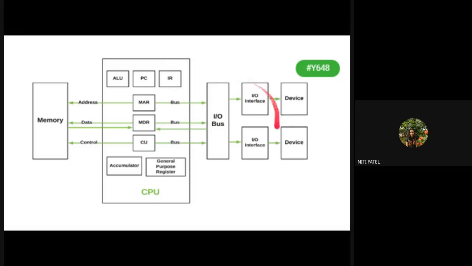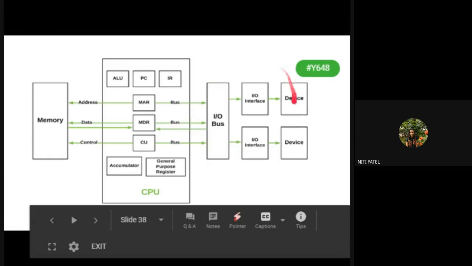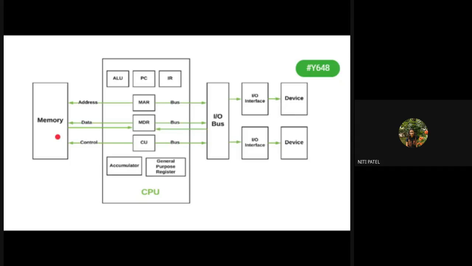Now, if you see the right hand side of the diagram, what is this part? I have IO over here, IO devices. IO devices means input and output. User will give the input, it will be processed by the CPU, and it will be stored in the memory. After it is stored in the memory, it will be given to the output device to display back to the user.